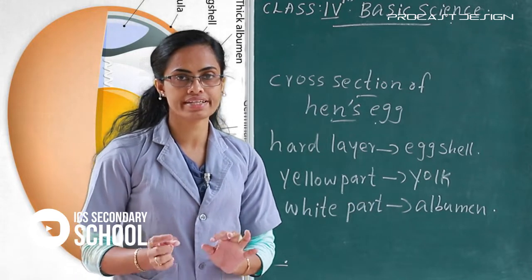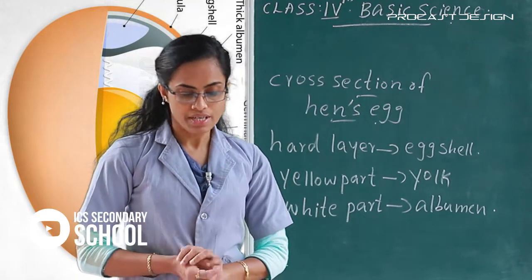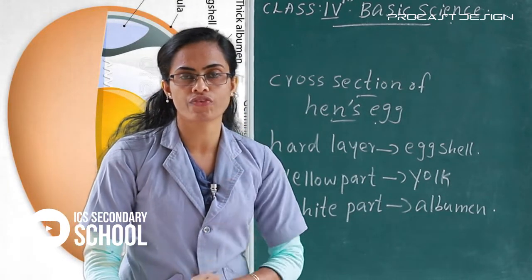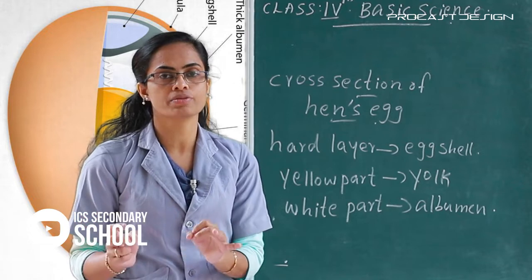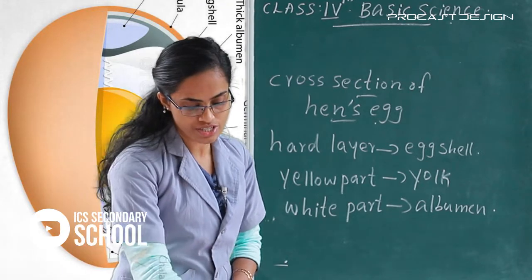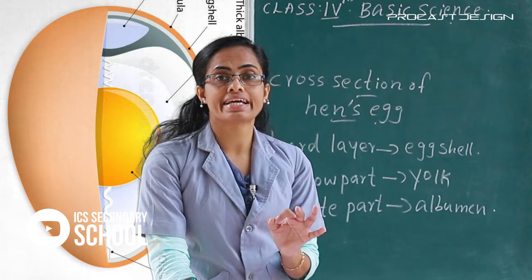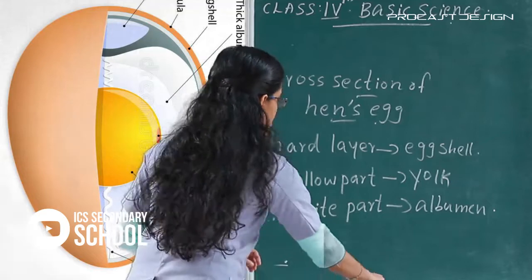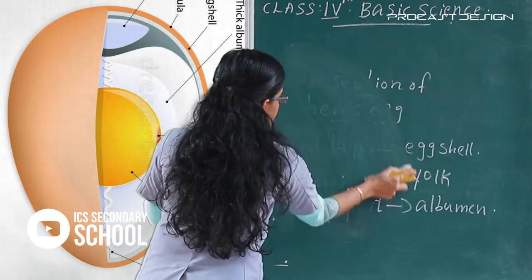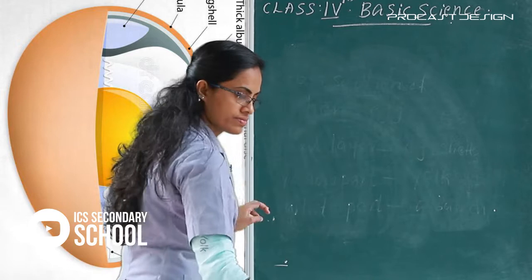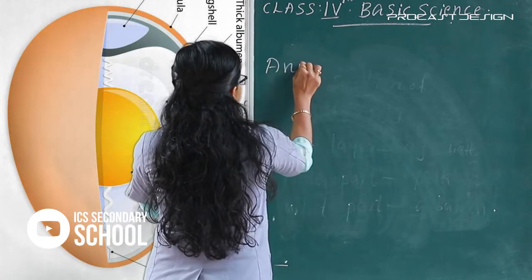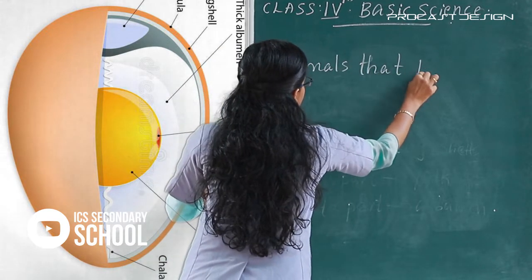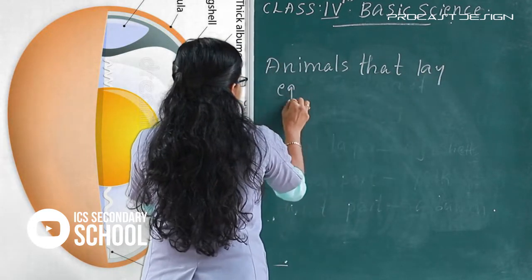Okay? Next, different examples. Please listen in your textbook. The reproduction takes place in two ways: laying eggs and giving birth to their young ones. The first, animals that lay eggs.